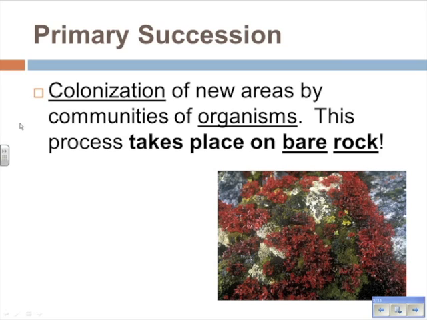Now, there are two types of succession. The first type is what we call primary succession. Primary means first, okay? So here I've got a community that's going to grow in an area where there was no community before, okay?